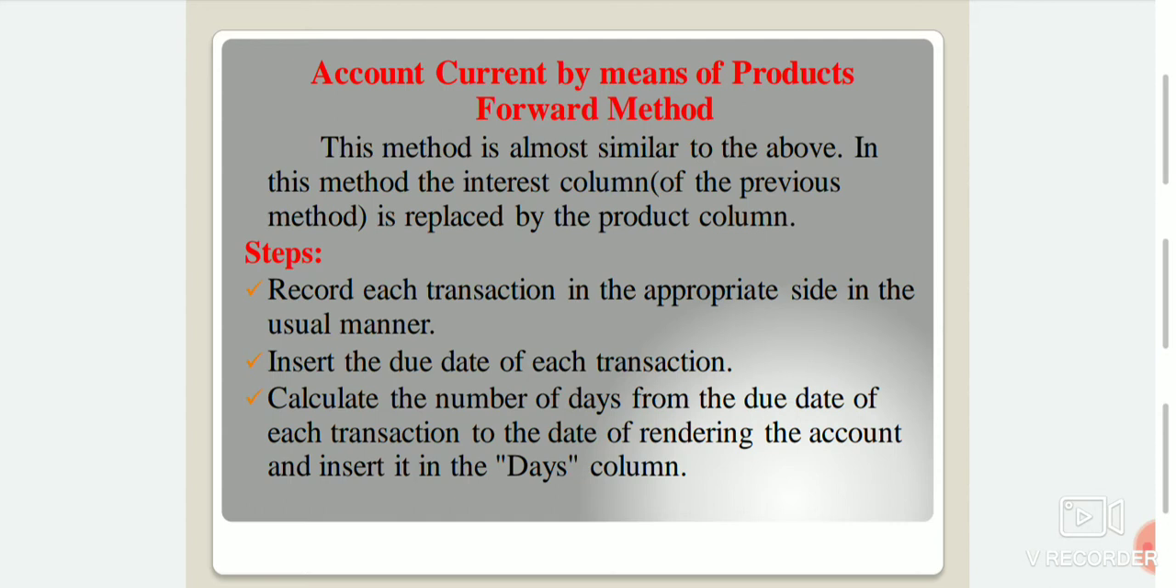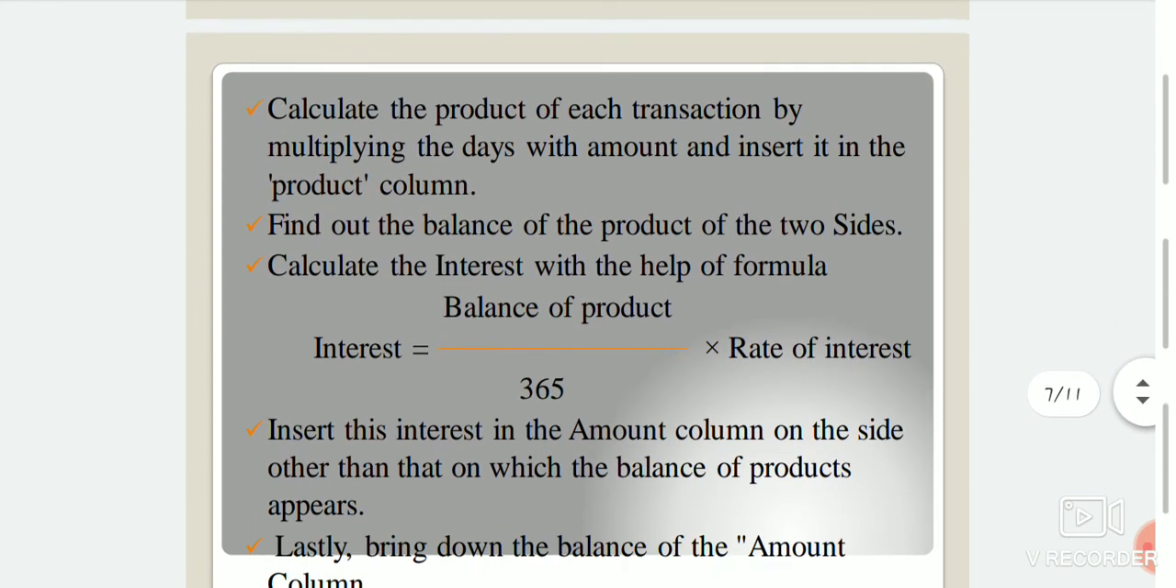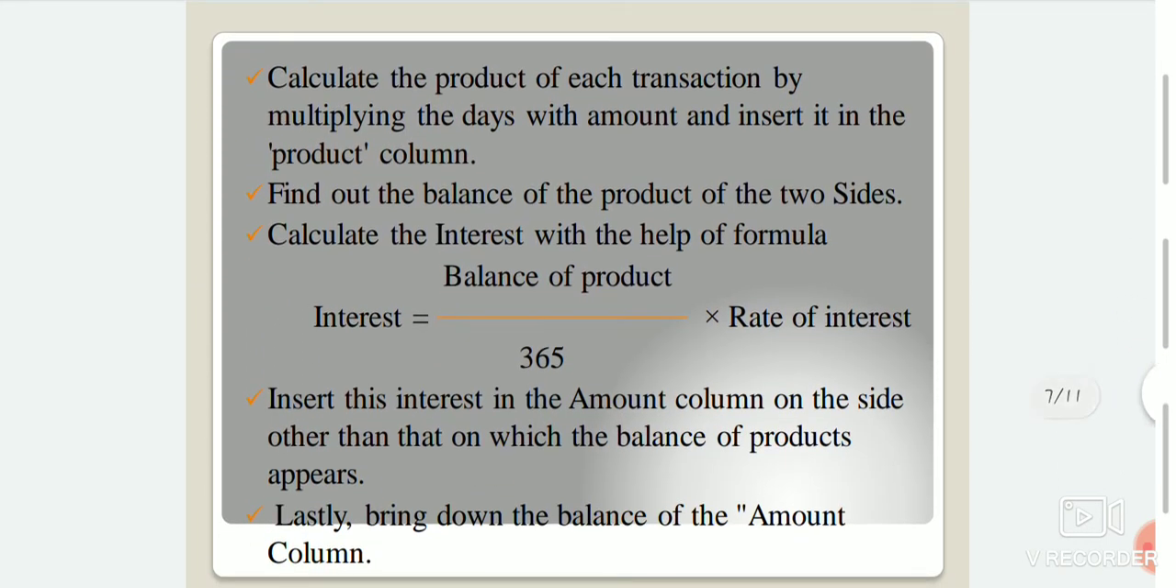The next thing, record each transaction in the appropriate side in the usual manner. Insert the due date of each transaction. Then calculate the number of days from the due date of each transaction to the date of rendering the account and insert it in the days column. Then calculate the product of each transaction by multiplying the days with the amount and insert it in the product column. Then find out the balance of the product of the two sides.